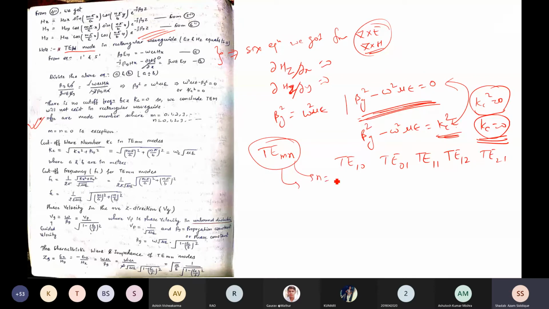So N is also starting with 0, 1, 2, 3 and so on. That is a mode number. M is also starting from 0, 1, 2, 3 and so on. But M equal to N equal to 0 is an exception, it will not exist.